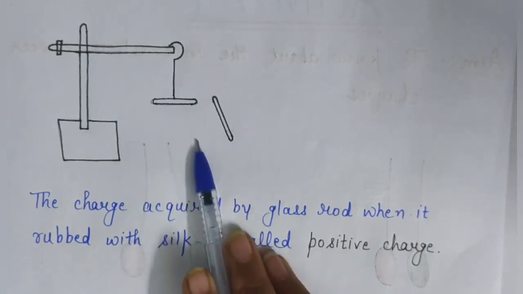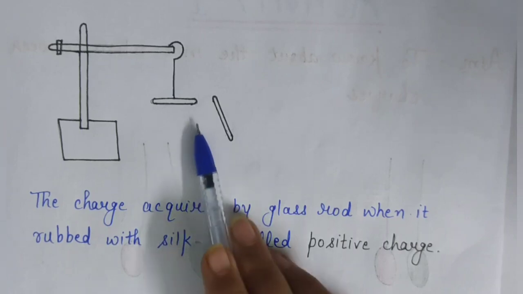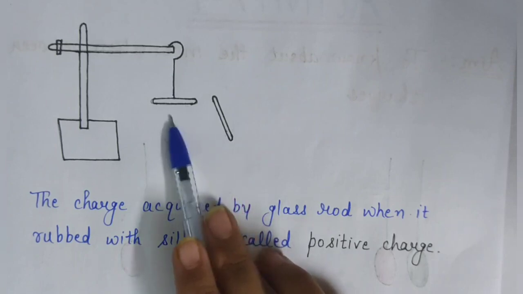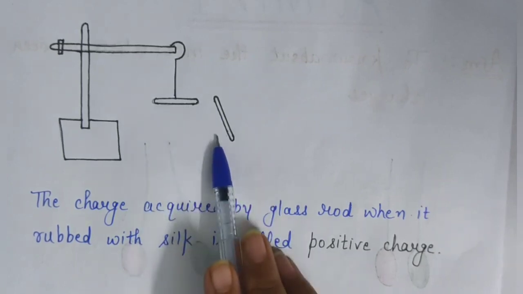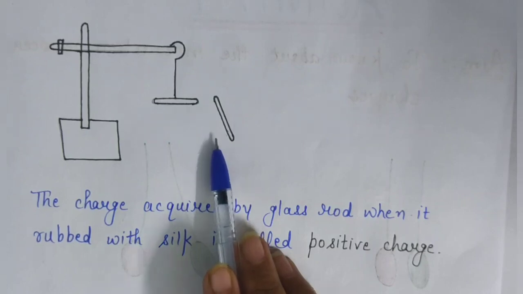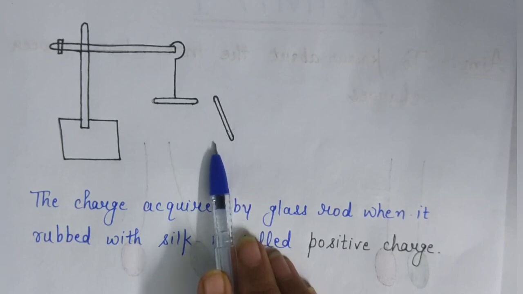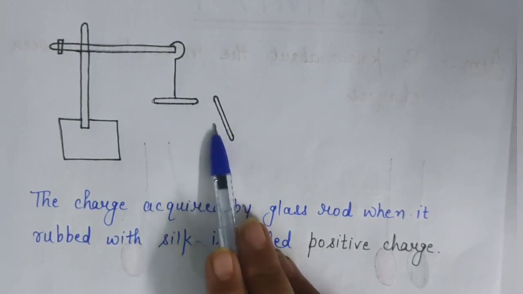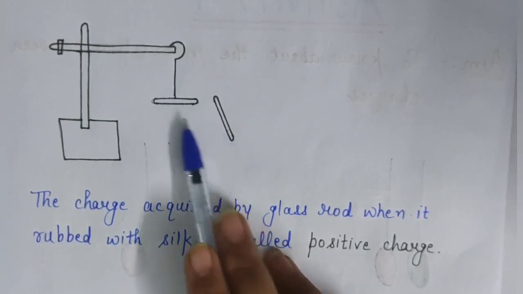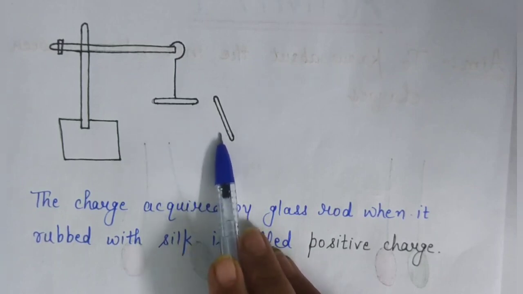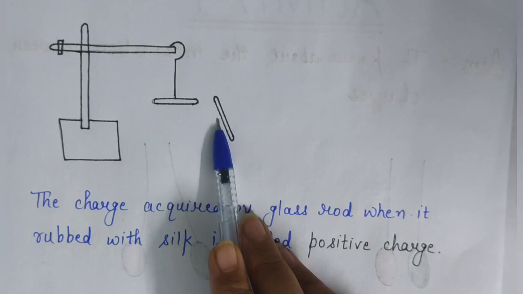Now recall what you have learned about charges. Like charges repel each other and unlike charges attract each other. Now, if this rod moves away from the other glass rod, it means what? The glass rods, when rubbed with silk, acquire the same type of charge. That's why they repel each other.